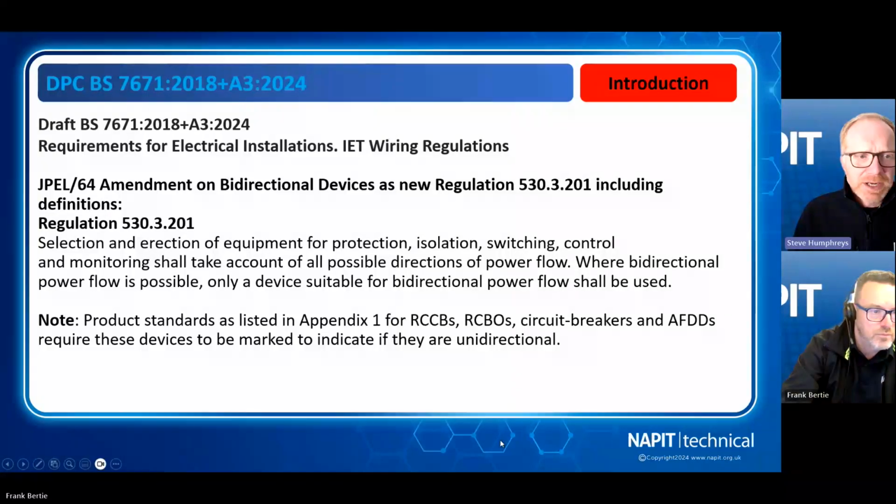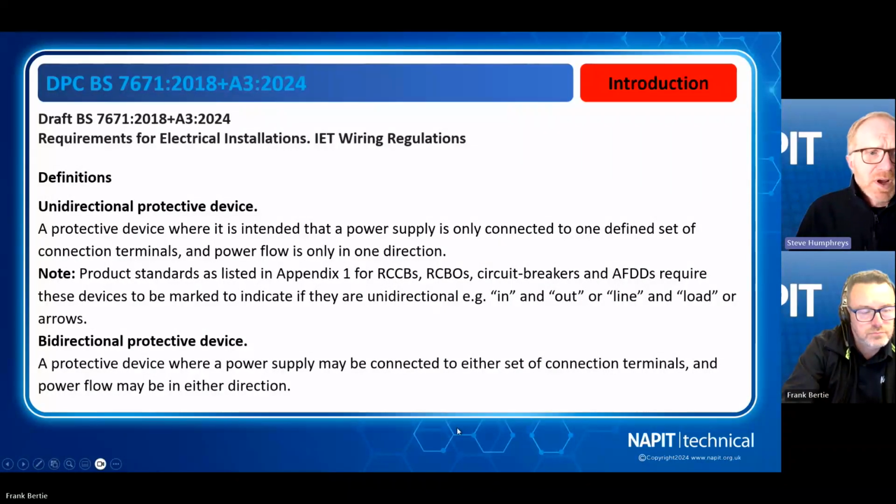Going on secondly then, next slide, Frank, we've got some changes in the definitions as well, because we want to define what these terms mean. So we've got unidirectional protected device: a protected device where it is intended that a power supply is only connected to one defined set of connection terminals and power flow is only in one direction. Like I said previously, Appendix 1 lists the product standards for those devices, and unidirectional devices are going to have that in and out, line or load, or sometimes be indicated by arrows depending on the particular manufacturer.